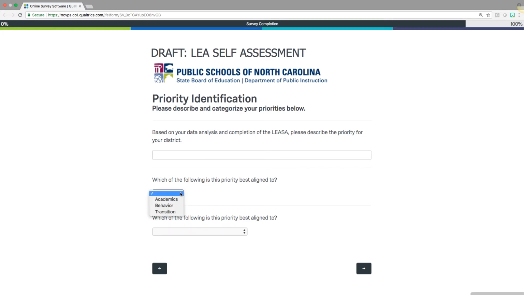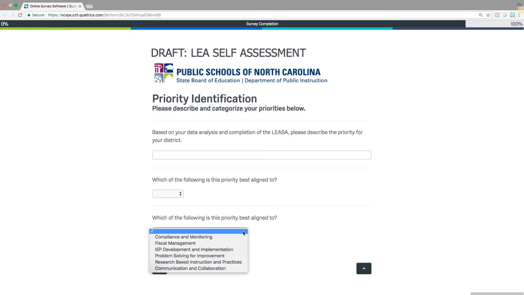We also ask that you describe whether this is a priority that is primarily focused on academics, on behavior, or transition, and then which of the critical or core elements that priority is most aligned to.